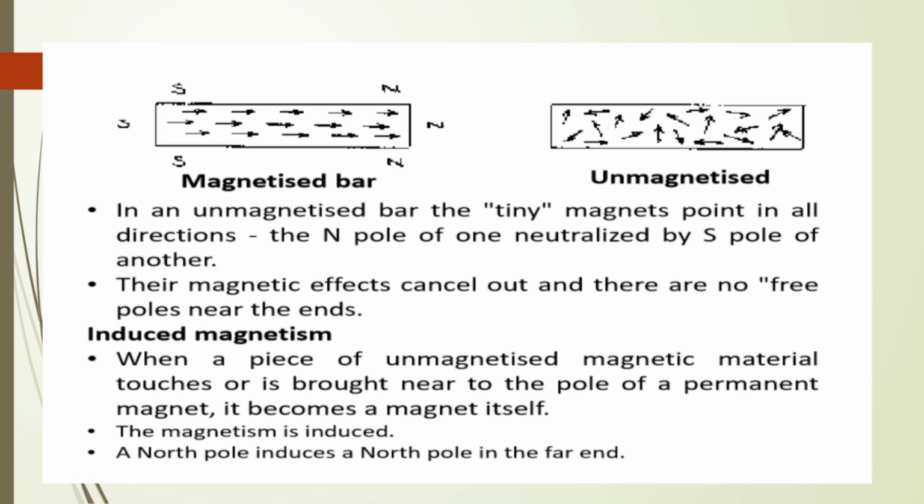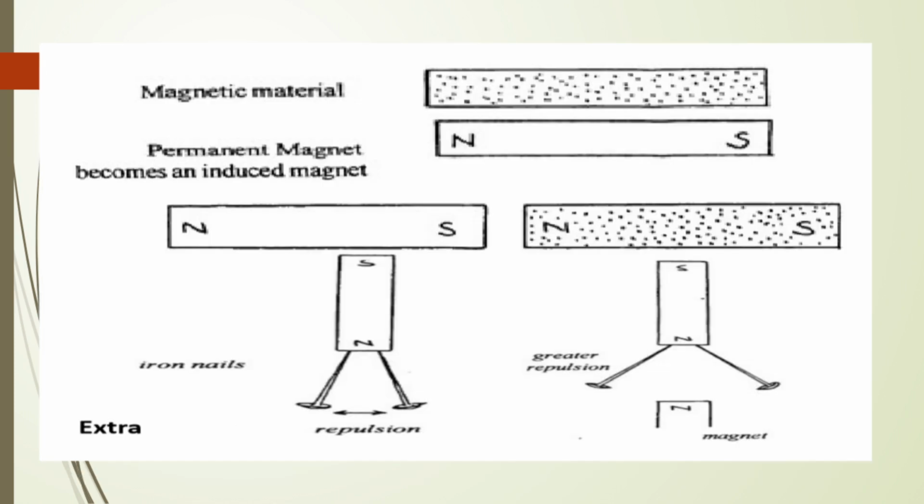Induced magnetism. When a piece of unmagnetized magnetic material touches or is brought near to the pole of a permanent magnet, it becomes a magnet itself. The magnetism is induced. A north pole induces a north pole in the far end. An example of induced magnetism is shown in the figure. When two steel nails are brought near the magnetic bar, magnetism is induced in these steel nails.